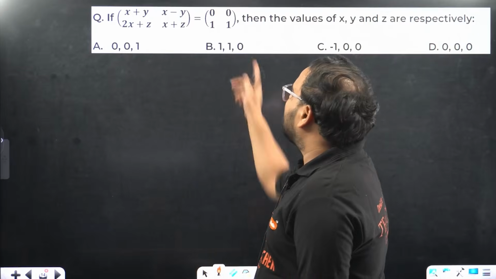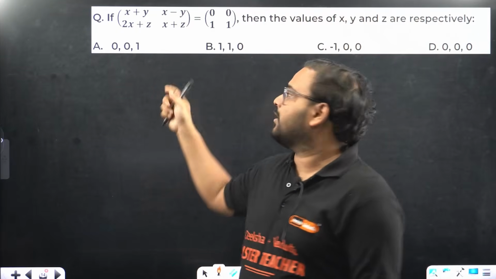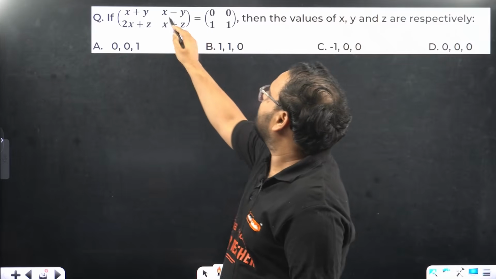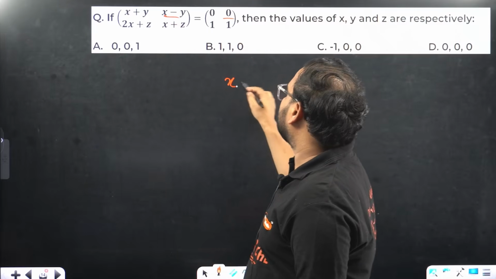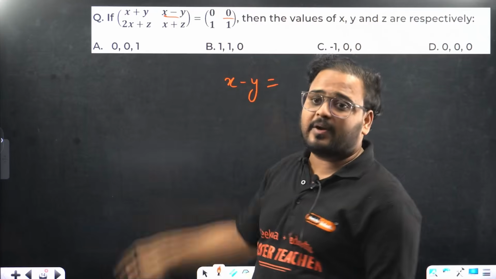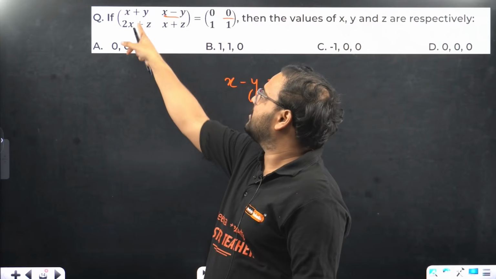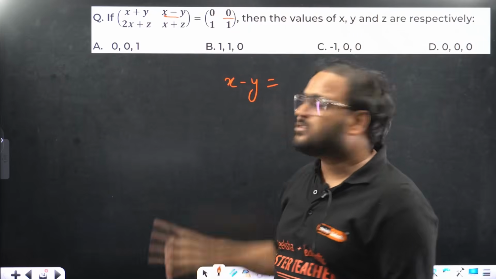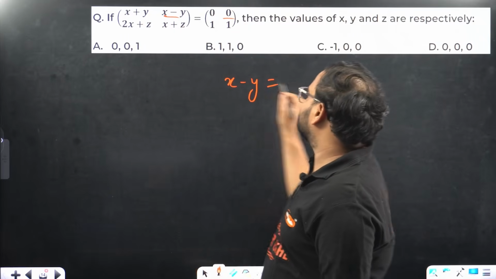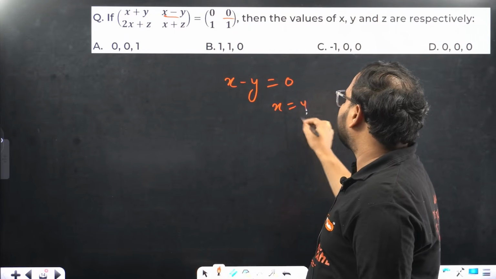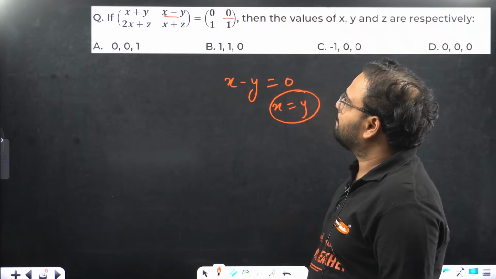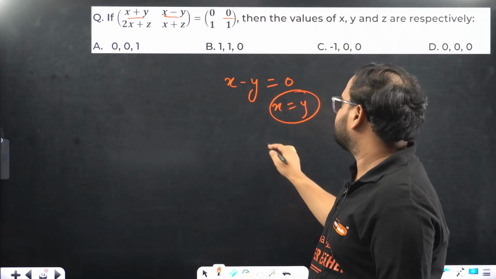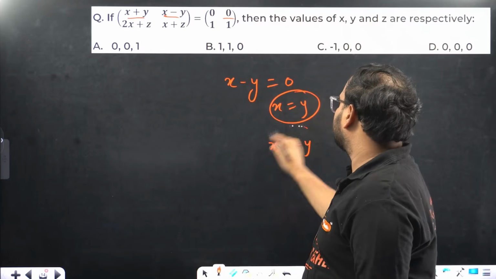They're asking us to compare them because it is a comparable matrix. Order is 2 cross 2, here also 2 cross 2. So find the value of x, y, z. So we'll compare. From here, if you compare, what are you going to get? Compare means, this is actually an equal matrix given over here. This matrix over here, which has 1, 2, 3, 4 elements, this also has 4 elements, and they are equal. It means corresponding elements are equal. So x minus y is equal to 0, so x is equal to y. First is this. Next, x plus y is equal to 0. Right? x equals minus y also.